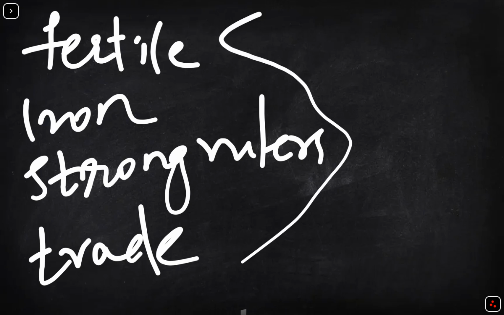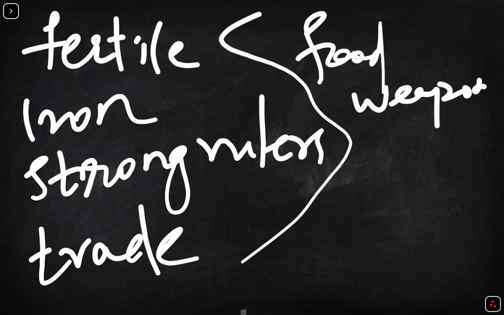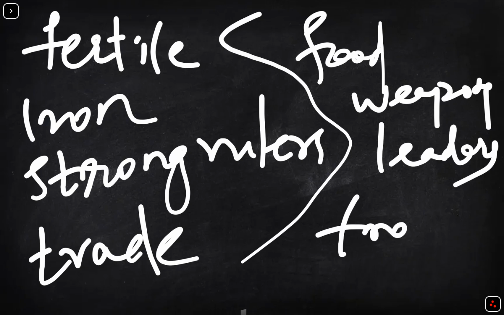Magadha has all these four things. They have food, they have weapons, the leaders are very powerful, and the trade is also very good. So Magadha is the best example of a powerful state. And the Magadha army is also very good. Magadha maintained a large and powerful army, with iron weapons, war elephants, and trained soldiers. Because of this, Magadha defeated many neighboring states and expanded its territory.